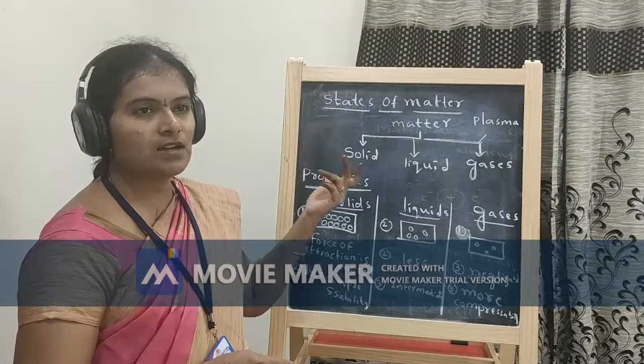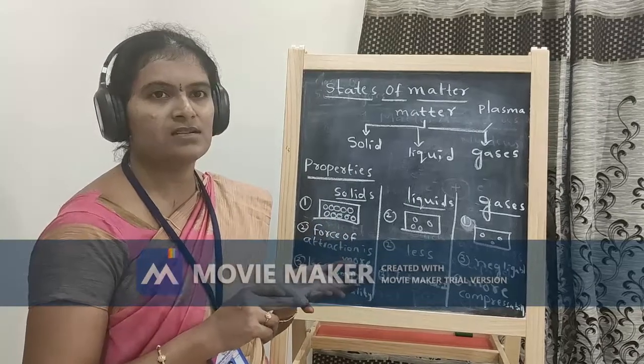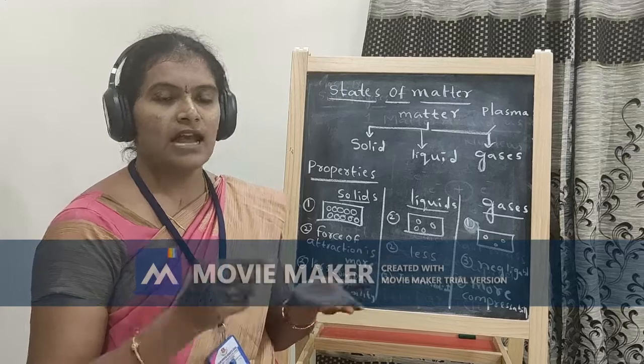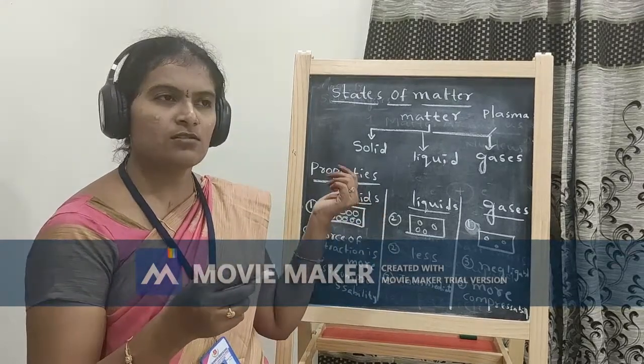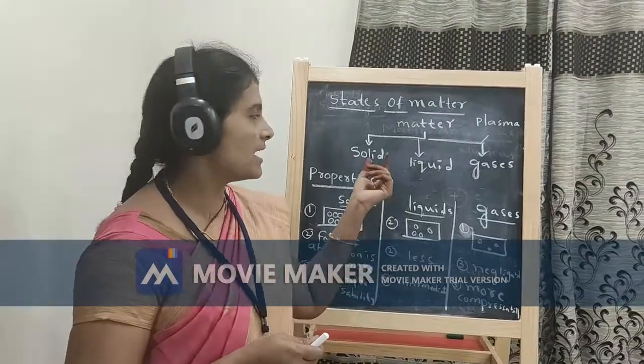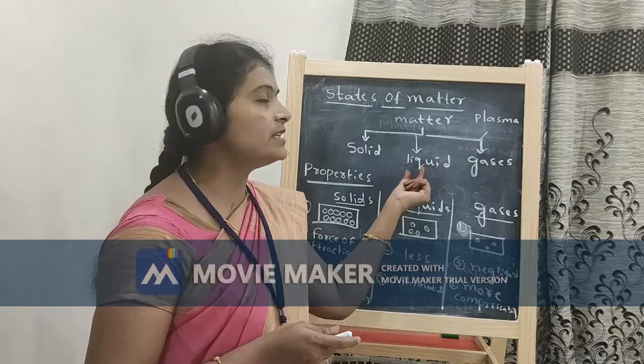Examples of solid state are the things which we are using: all metals and wood, rubber, plastic, and this chalk piece, duster. So all the utensils we are using in our everyday life come under the category of solid state. Then what is meant by liquid state?